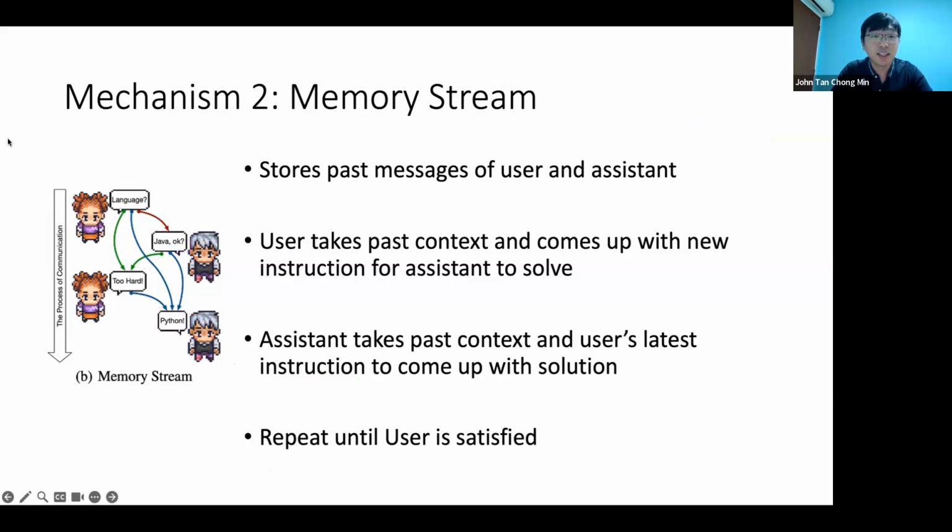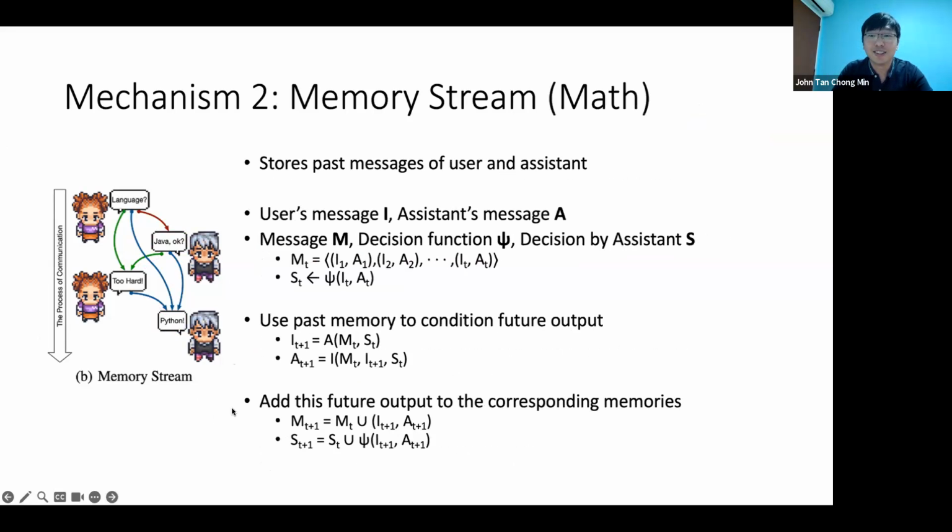Unfortunately, as with academic papers, they had to use math. So let me just show you the math formulation of this. Ta-da! This is how it looks like in math. I'm just going to briefly cover. We have the user's message here. We have the assistant message. This forms your context, your memory context. And the assistant, when they come out with a decision, they'll form this ST, which is made with this phi function, which is basically a large language model giving the output.